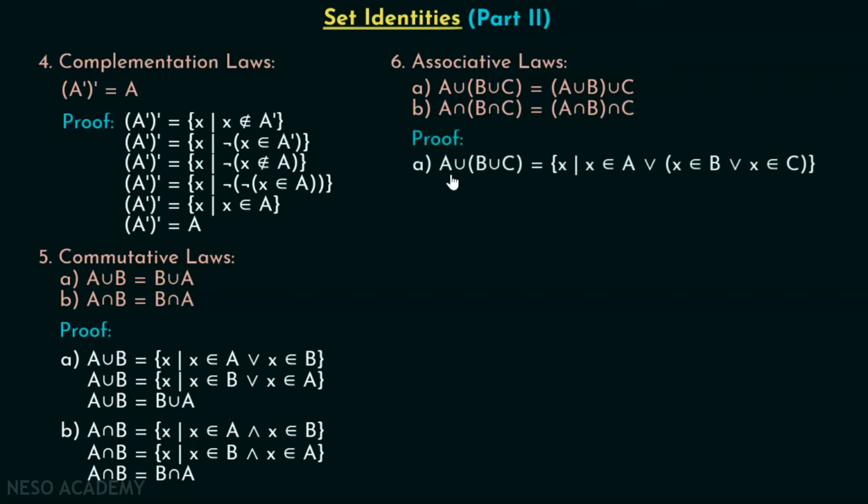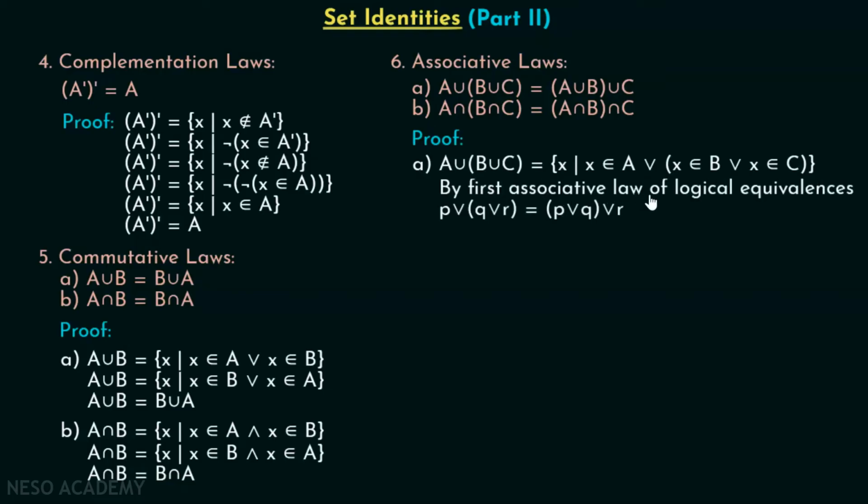From the definition, we know that A union (B union C) is a set of all x such that x belongs to A or x belongs to B or x belongs to C. Obviously, we will put this in brackets, right? By the first associative law of logical equivalences, recall that P or (Q or R) is equal to (P or Q) or R. This is by the first associative law of logical equivalences, or from the rules of logic, right?